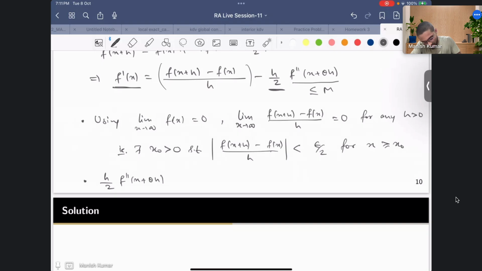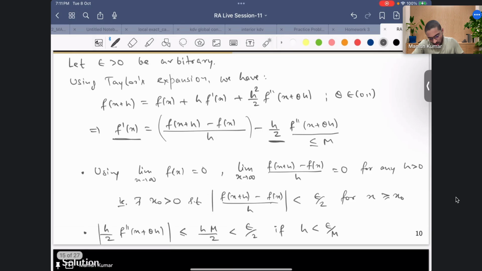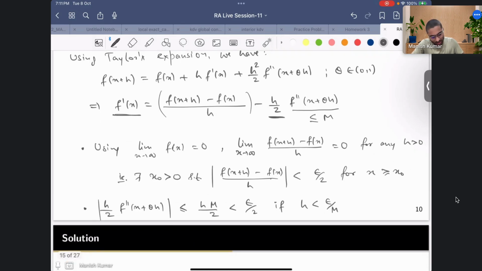My goal is to make it less than epsilon by 2, so that this whole thing adds up and gives me epsilon. So I know this is less than or equal to h m, where I'm saying that f double prime is bounded by m, and then by 2. Now I know that this is less than epsilon by 2 if my h is less than epsilon by m, right? Okay, I got it. If my h is less than this, then I have this one.